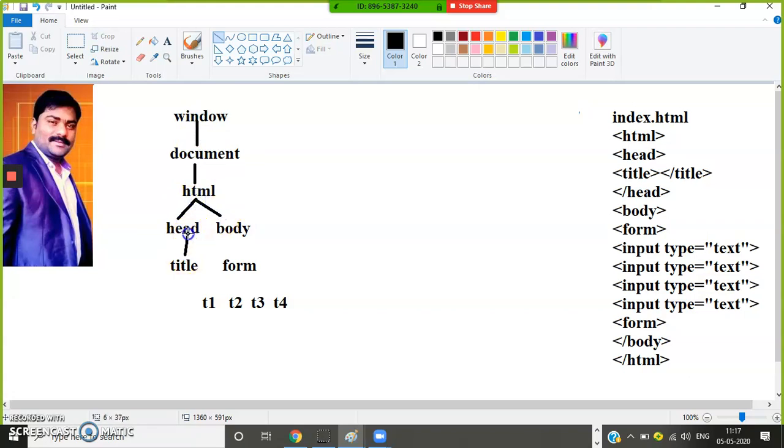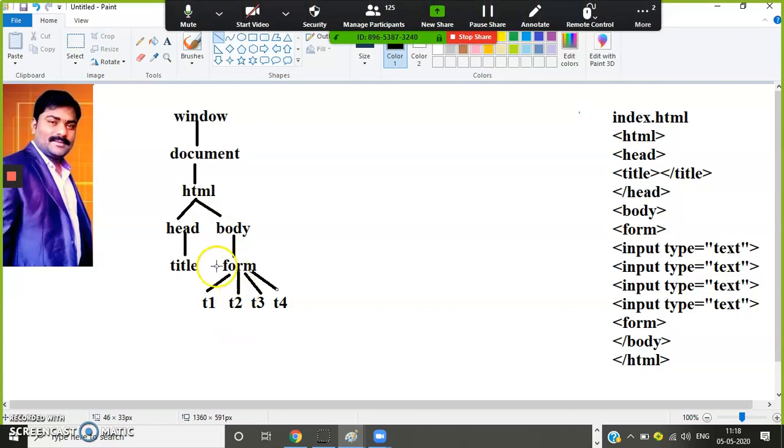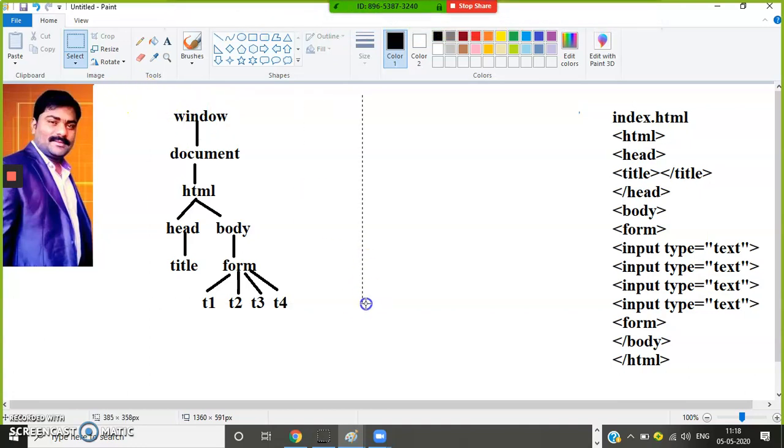After developing the application, keep that application on the server so that the end user will access this application via browser and internet. So your HTML page will be loaded in the browser. Whenever the HTML page is loaded in the browser, one document object is created, and this document object is responsible for accessing the HTML element values at runtime. Is it clear? Document object and window object are there. Window object is BOM. Document object is DOM.